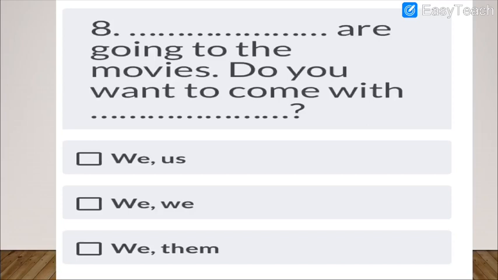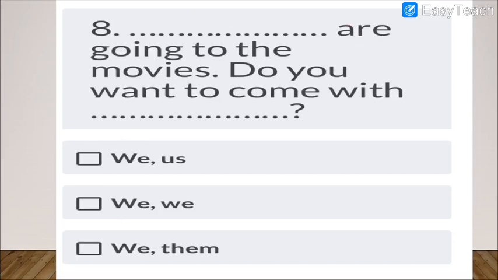Next question is, again here two blanks are there, if you can see. So let me read the question for you. Dash are going to the movies. Do you want to come with dash? All the first options are we. So it is very much obvious that the first answer will be we only. Even if you choose 1, 2 or 3, we is the only option for the first blank.